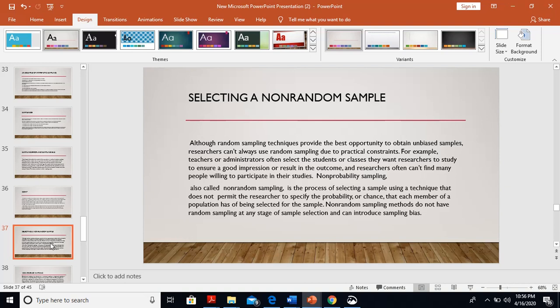Non-probability sampling, also called non-random sampling, is the process of selecting a sample using a technique that does not permit the researchers to specify the probability or the chance that each member of the population has of being selected for the sample. Non-random sampling methods do not have random sampling at any stage of sample selection and can introduce sampling bias.